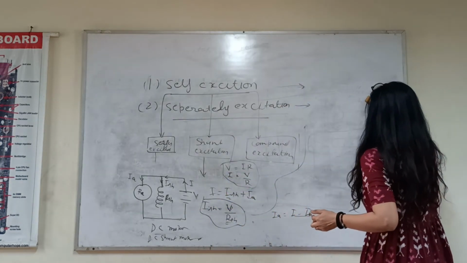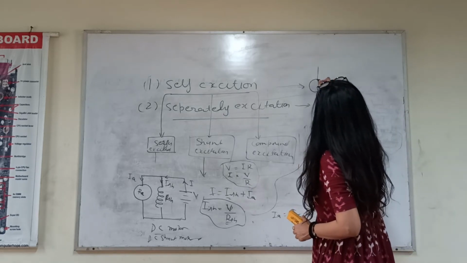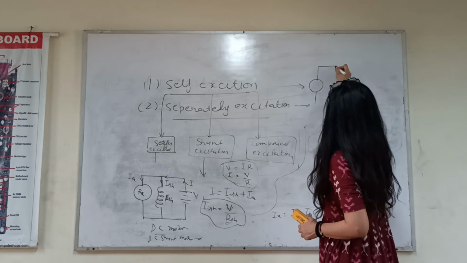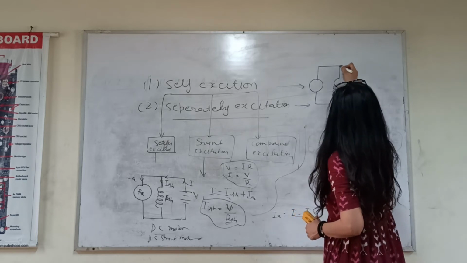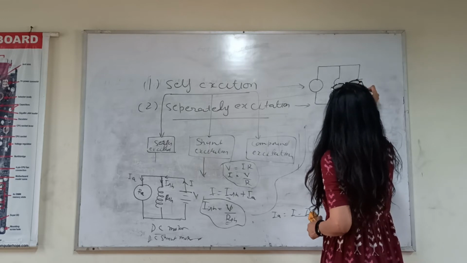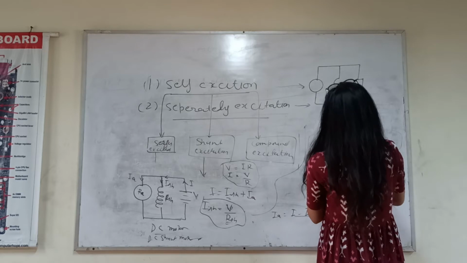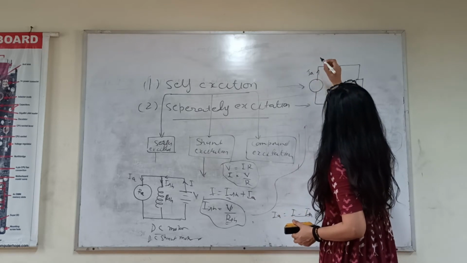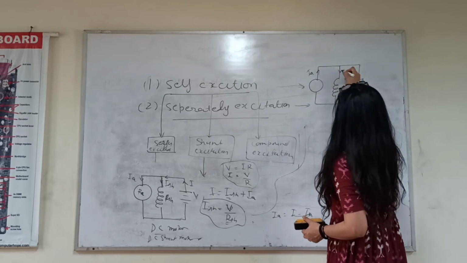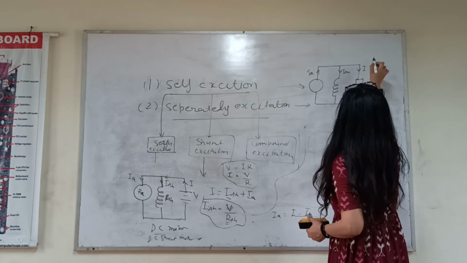डीसी शंट जनरेटर होगा आपका। Try to draw the diagram with me like this, and in place of voltage what will you connect? You will connect the load at these terminals. Clear? So your current will start from here. Current through the armature, this branch will be IA, then ISH, and then total I.